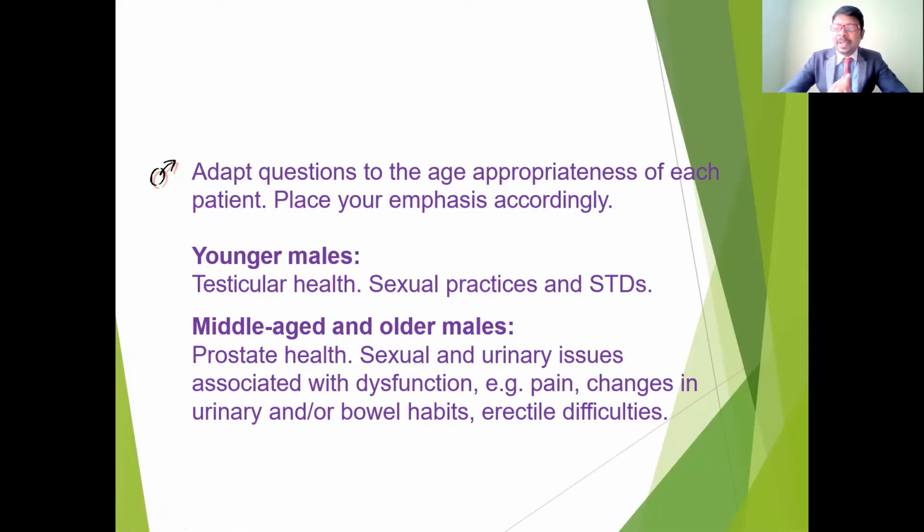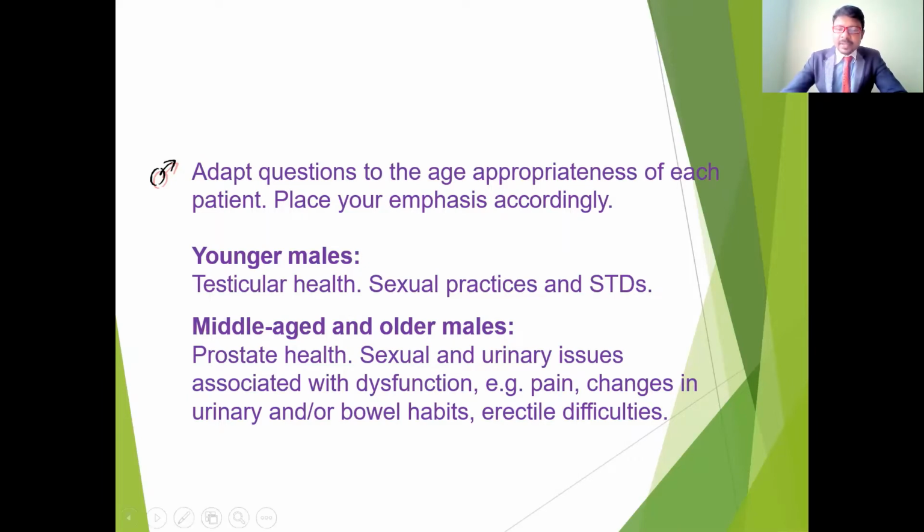Such as any pain during sexual intercourse or during voiding of urine, or any changes in urine or bowel habits, or difficulty passing urine, or any incontinence, or dysuria, that is painful urination, or oliguria or polyuria, that means a less amount of urination or frequent urination, or any urgency.